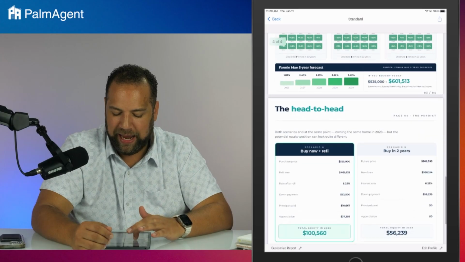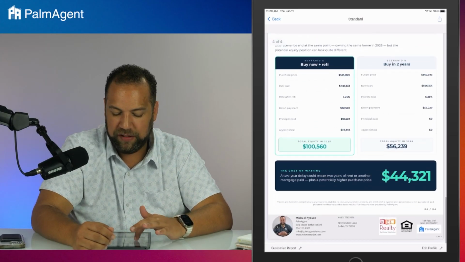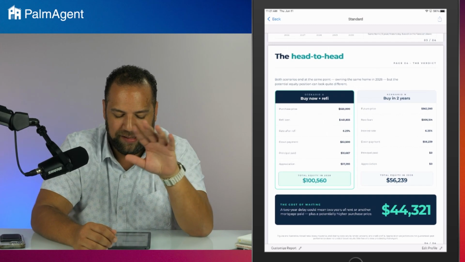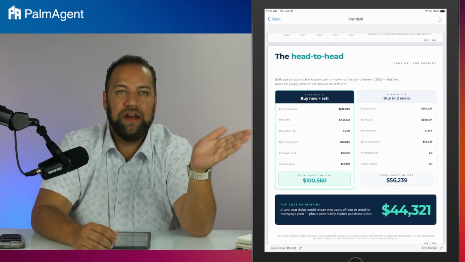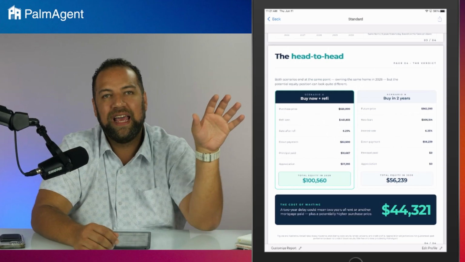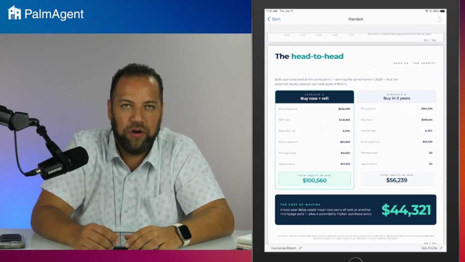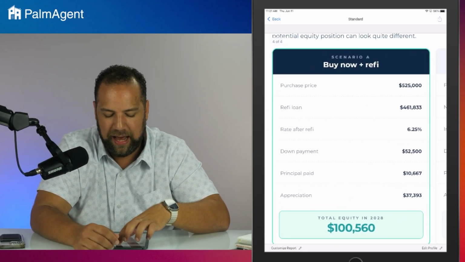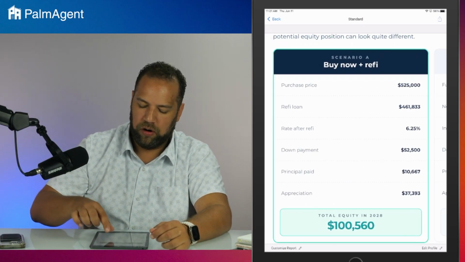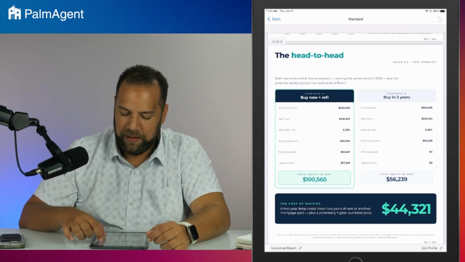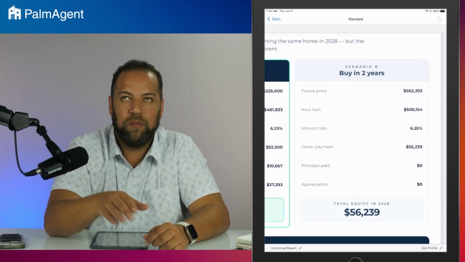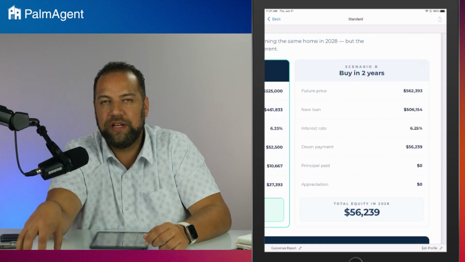Now, the next page, the final page of this report, you guys, is the head-to-head. You've got two options. Option A, you buy now, and then in 2 years, because we had the default set to 2 years, is when the rate would come down, you refinance down to that lower rate. That's option A on the left side. Buy now and then refi. You buy now at 5.25, and you refi later. Then we have scenario B, you just wait the 2 years. You don't buy now, you wait and in 2 years you buy.